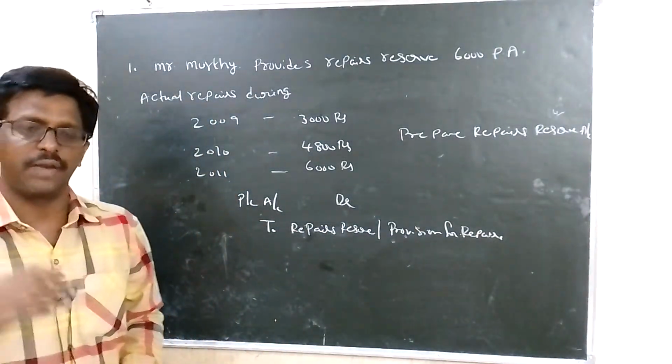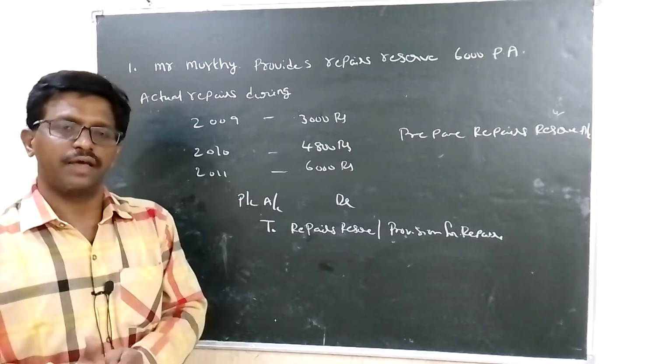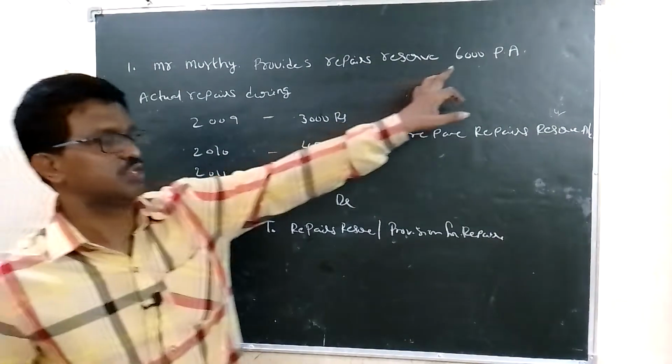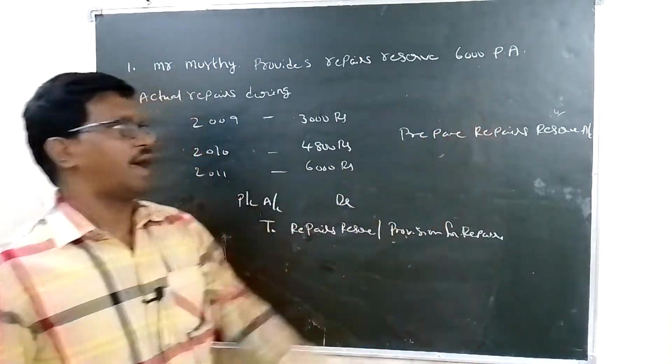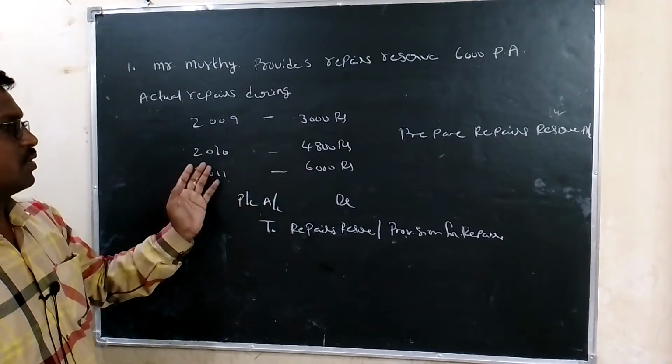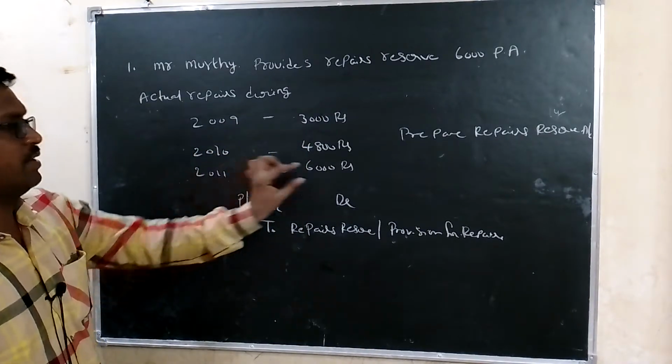So in the provision for repairs account, every year we show on the credit side by profit and loss account 6,000 rupees. And paying the actual repairs 3,000, 4,800, 6,000.